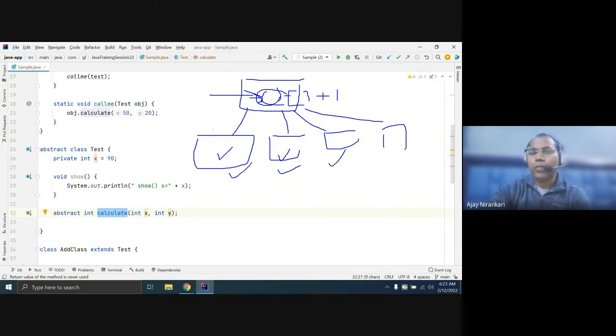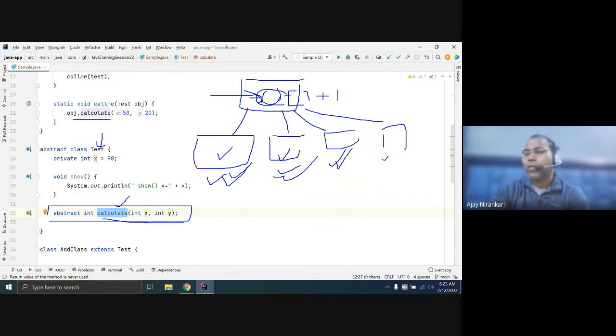But I want all my subclasses to have a calculate method. This is my test class. The test class has one calculate method. Whatever subclass is going to define this calculate method, someone wants plus, someone minus, someone subtract, someone division, whatever they want. If you are not writing abstract here, and you give the definition here, then you can give only one, r plus, r minus. If you give the definition plus, that means all the overridden methods have only plus behavior, right?